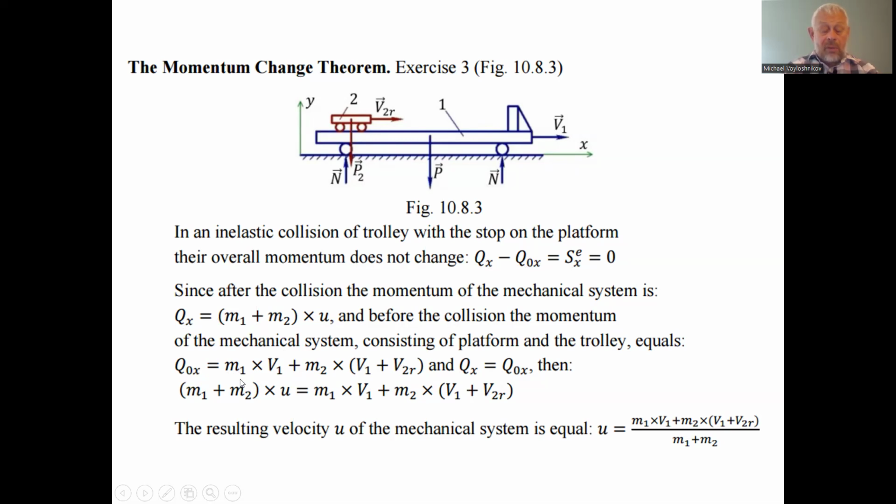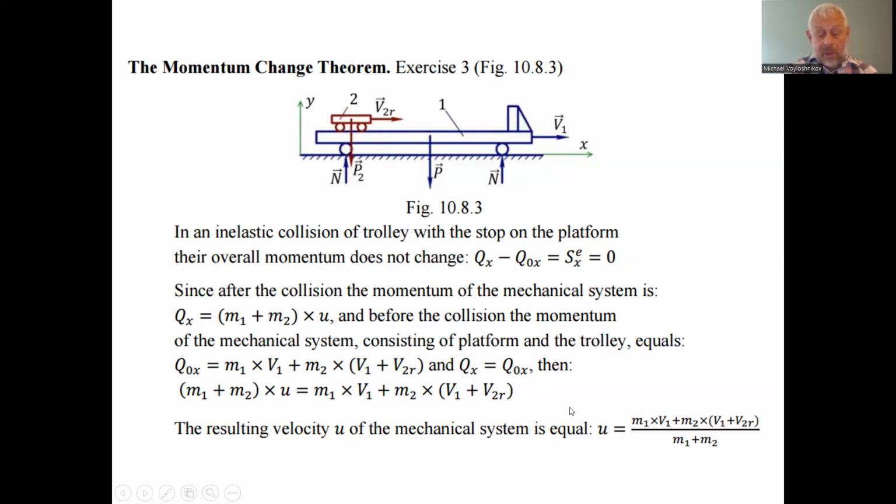Before the collision, we have the motion of the platform, mass m1 with velocity v1, and the momentum of the car moving on the platform with two velocities: the velocity of the platform and the relative velocity of the car relative to the platform. If these momentums qx and q0x are equal, then we have the equation, and we equate the right sides to each other.